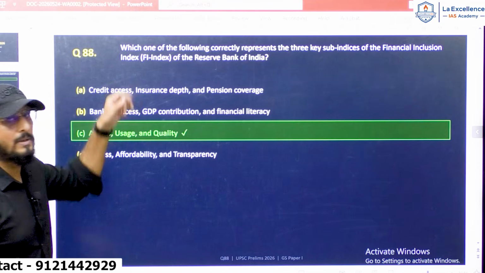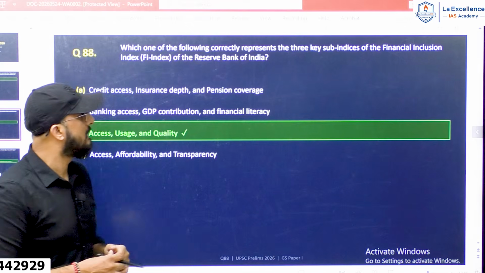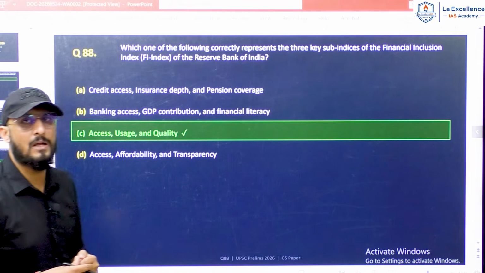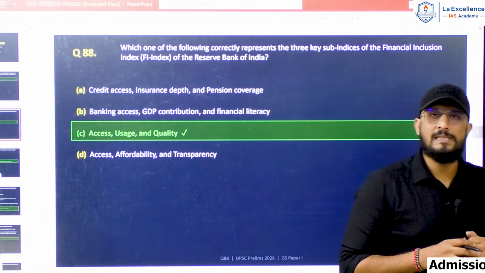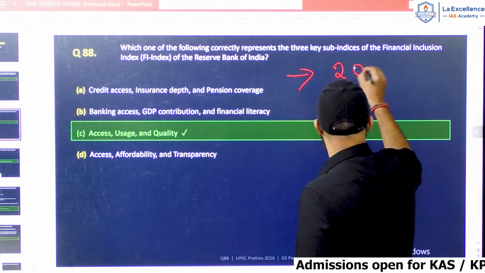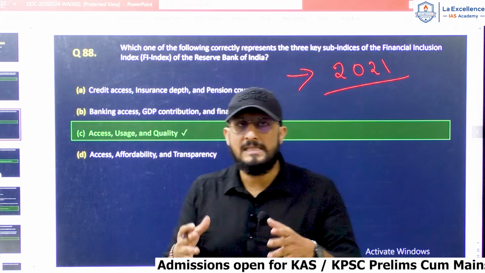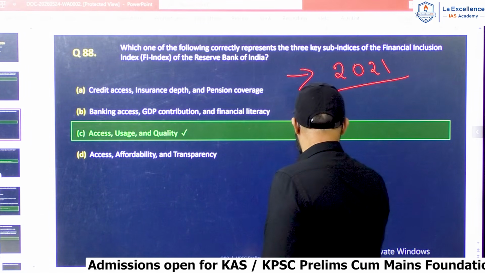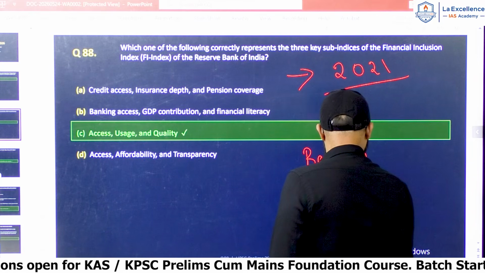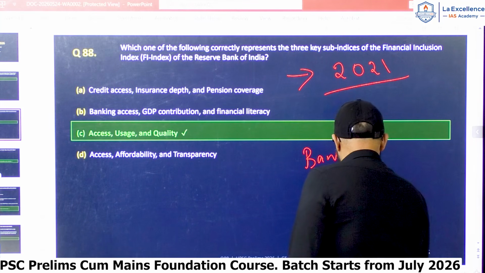Next, question number 88. Which one of the following correctly represents the 3 key sub-indices of the Financial Inclusion Index of the Reserve Bank of India? The Financial Inclusion Index was launched by RBI in 2021. This index measures financial inclusion in India in the banking sector, in the insurance sector, in the pension sector, and in investments.